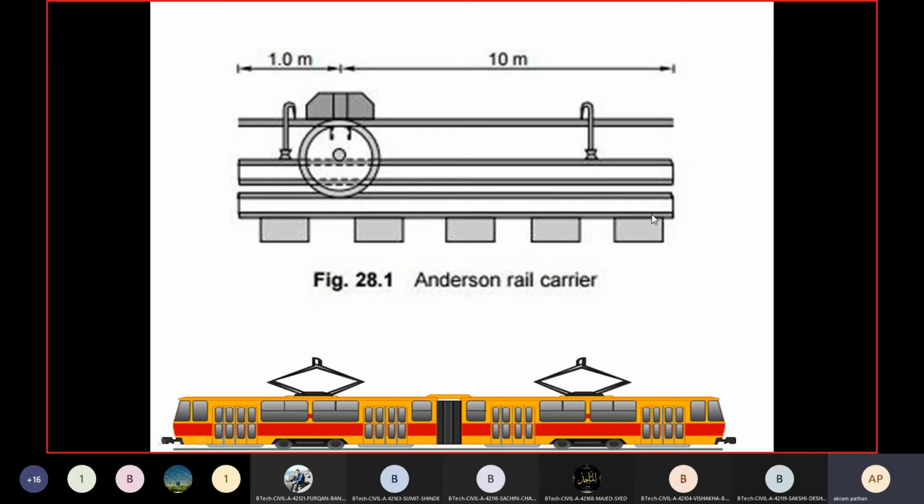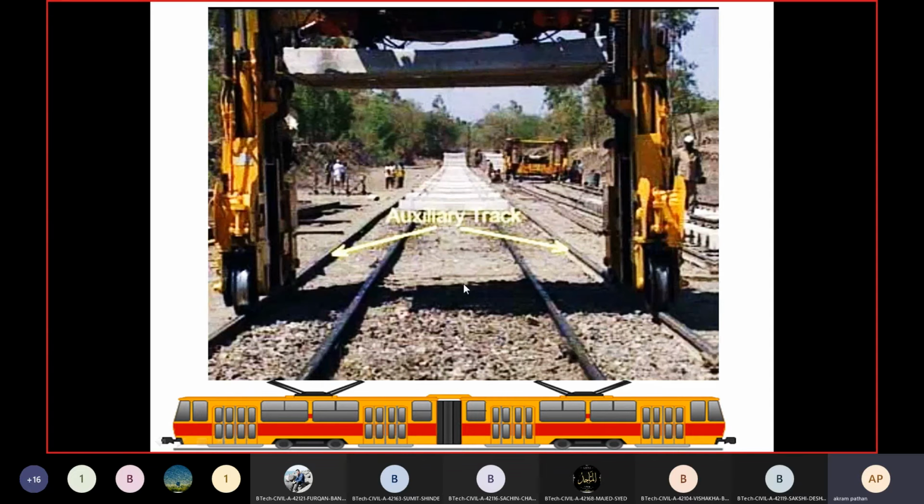And if you want to check whether the rail is horizontal or not, this type of checking we have to do. So these are the things we have to follow in case of the telescopic method for the construction of new rails.